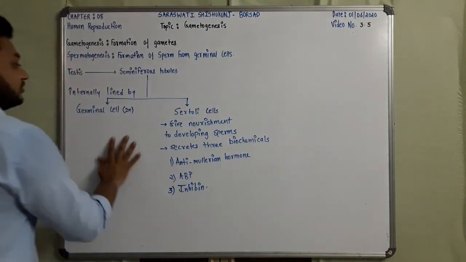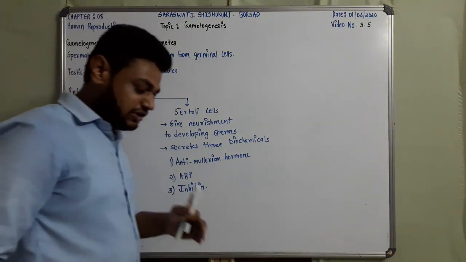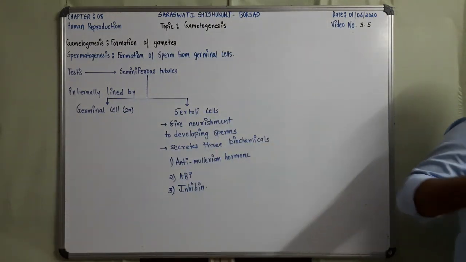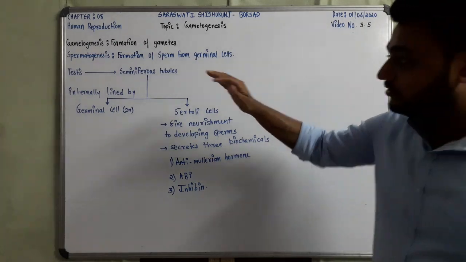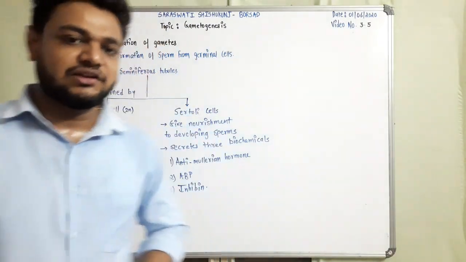Now the main part. This germinal cell is going to undergo three phases for the formation of sperm. The first phase is the multiplicative phase.